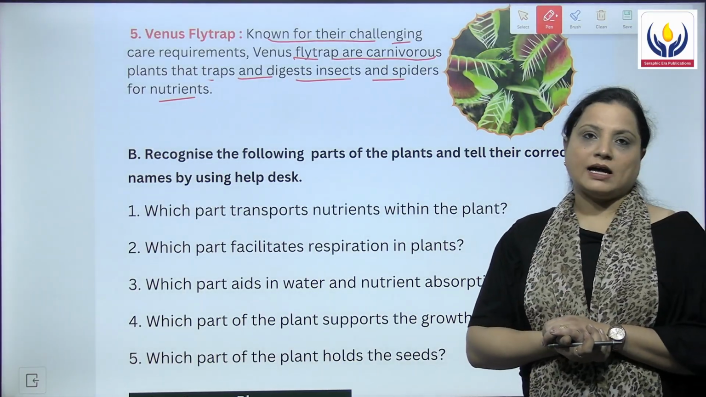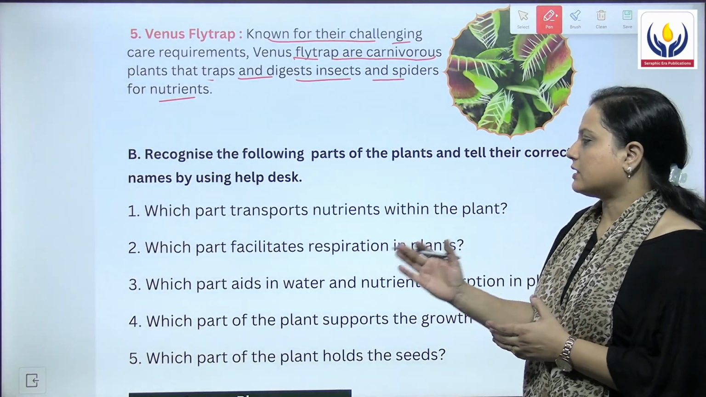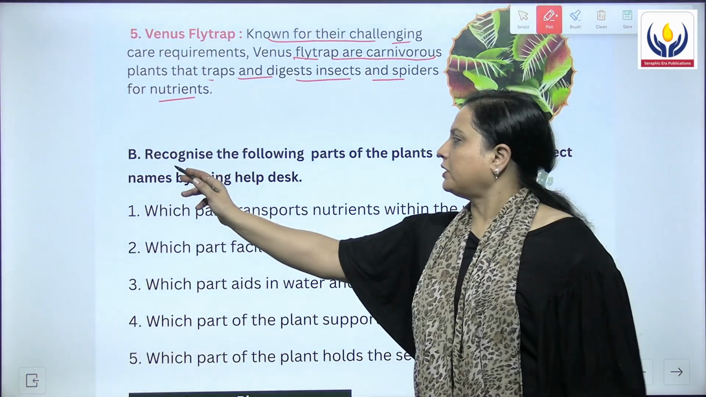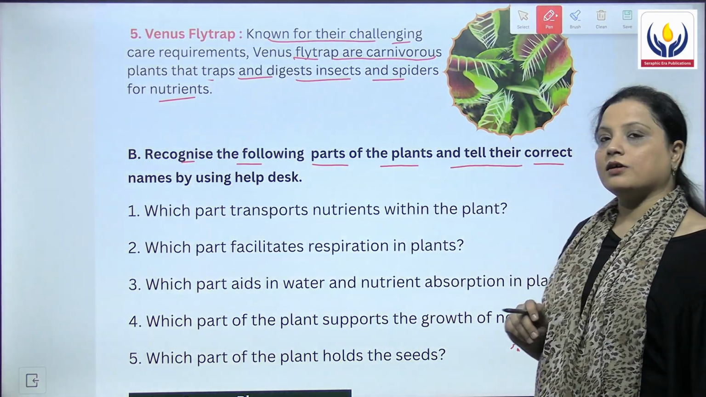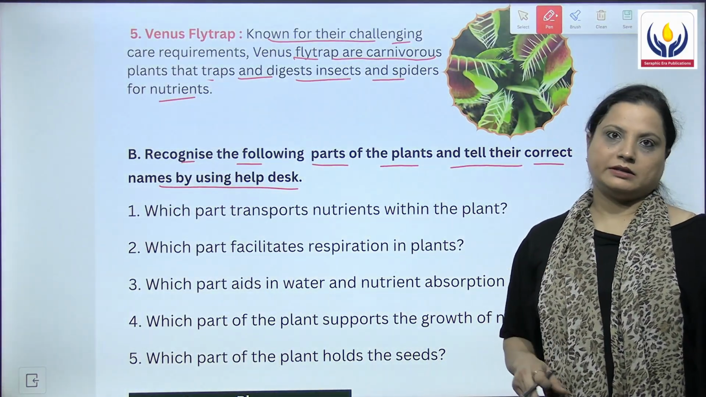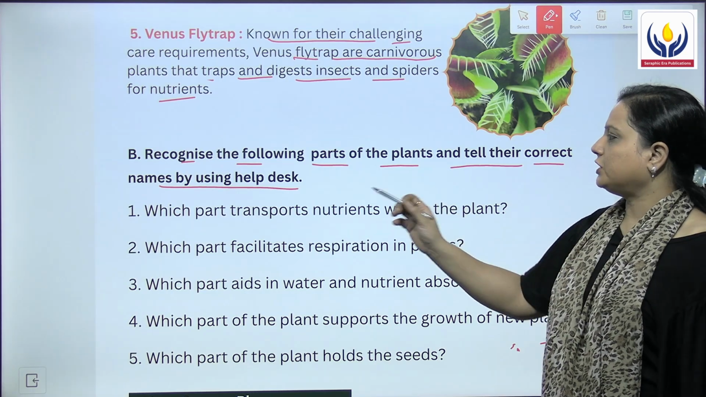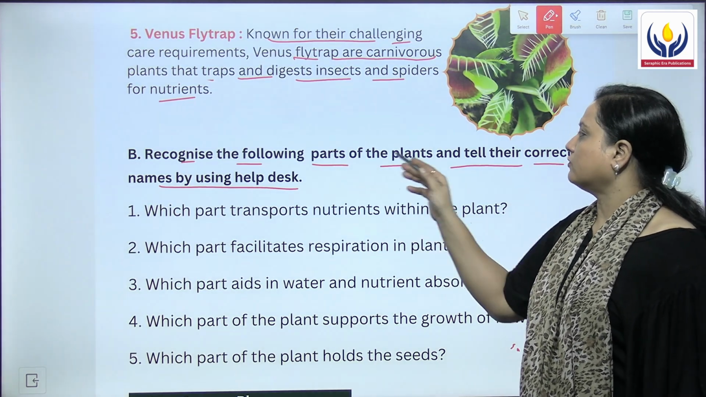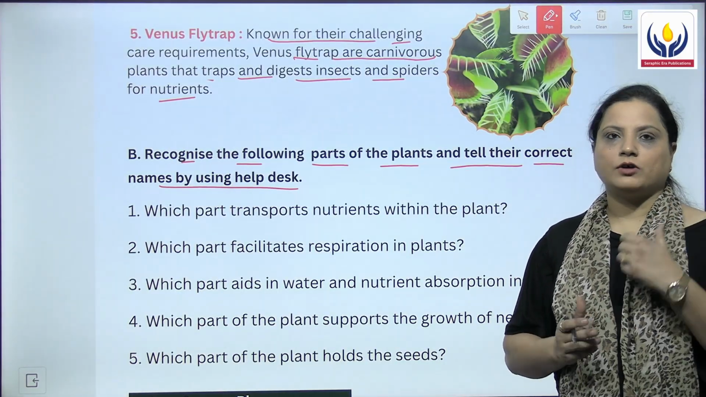These facts were about some plants. Let's now do the exercises which are given below. The question says, recognize the following parts of the plants and tell their correct names by using the help desk. So in this we have to read the questions and then recognize which part of the plant they are asking about. Let's begin with the first question.